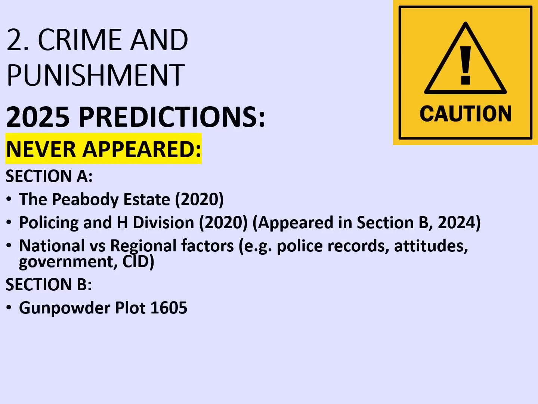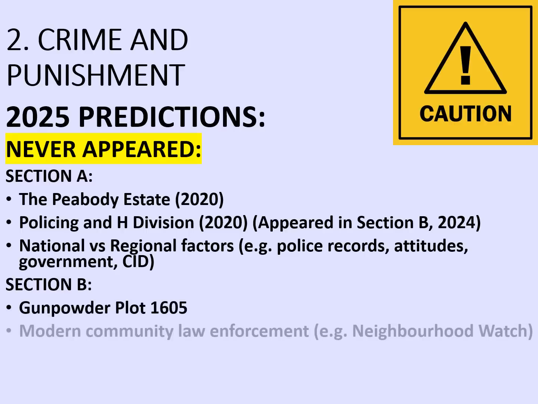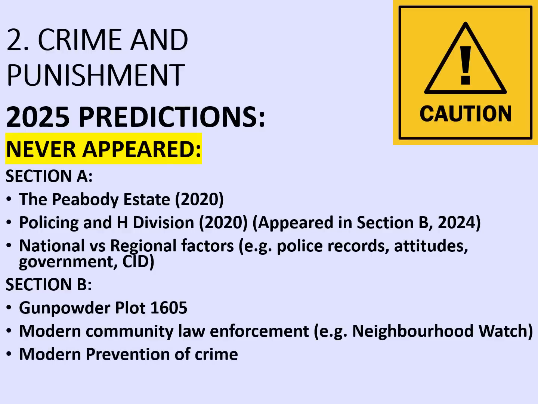Perhaps the biggest surprise is that the Gunpowder Plot of 1605 has never appeared. Is this year its turn? Also, modern community law enforcement, for example Neighbourhood Watch, hasn't come up. Attitudes to crime has, so this might have been relevant, but as a discrete question it's not come up. Modern prevention of crime has also not come up. Again, broader campaigns have, but this as a discrete question hasn't.